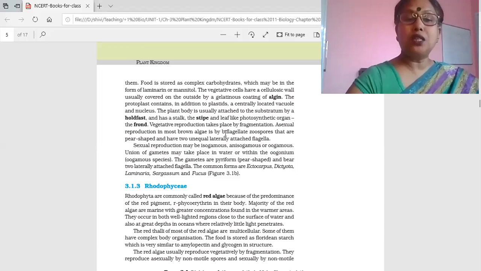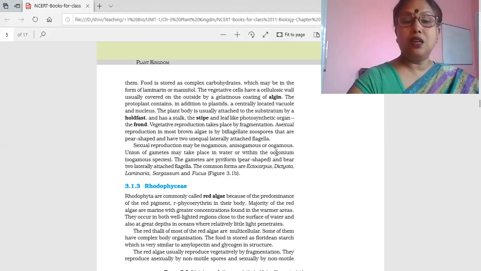Vegetative reproduction occurs through fragmentation, which is again very common. Asexual reproduction occurs mostly by biflagellated zoospores, and biflagellated zoospores have two unequal lateral flagella. Sexual reproduction is common, as we did in the previous class, that is isogamous, anisogamous and oogamous.